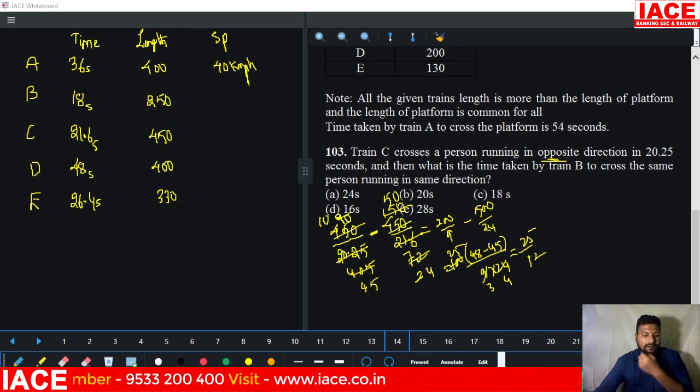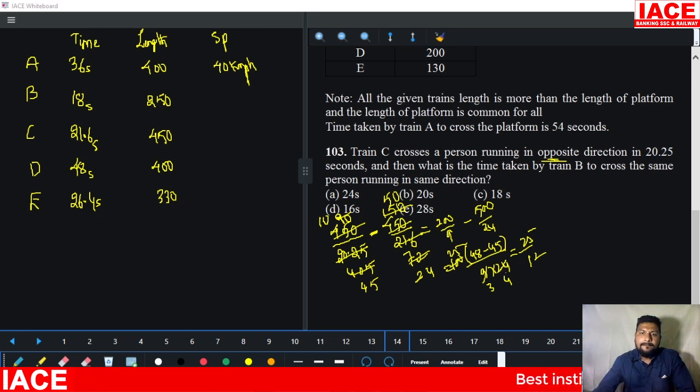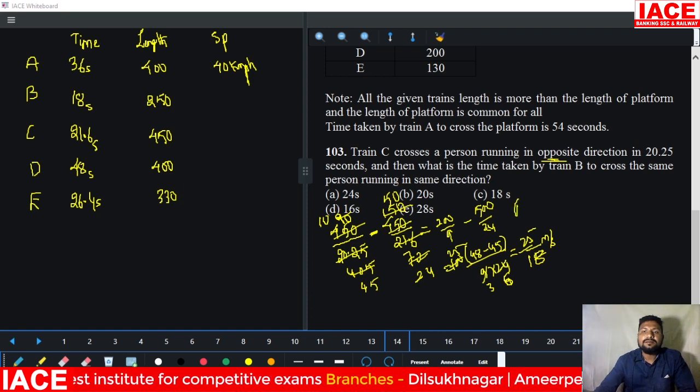What is the speed you will get? 25 by 4 6 means it is 18. 25 by 18 meter per second we will get. This is whose speed? Person speed.